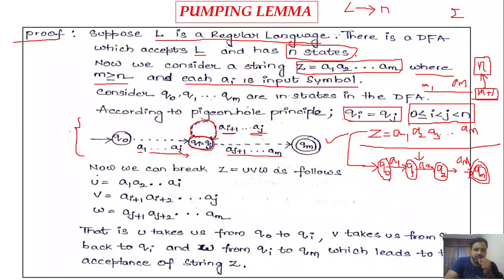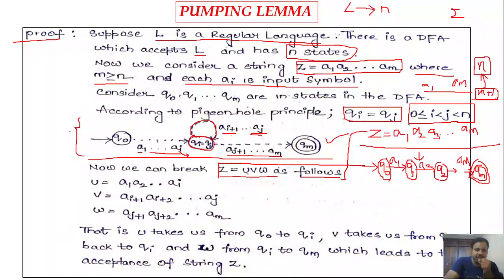So by considering the pigeonhole principle, we may get the DFA in this fashion. Now we can break the input z equal to uvw as follows. By considering this revised DFA, we can partition the string into u, v, w as follows.